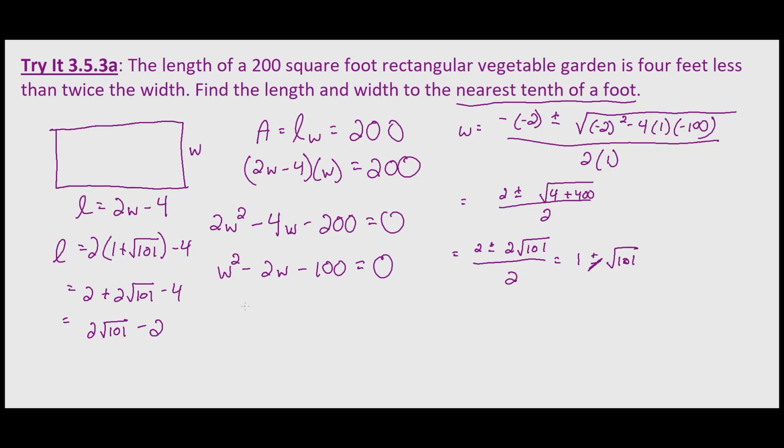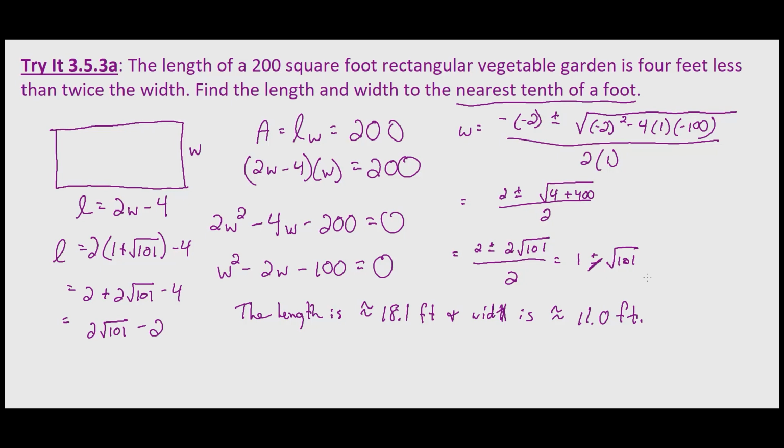Now, taking decimal approximations of both, that tells us that our length, 2 times the square root of 101 minus 2, is approximately 18.1 feet. And then the width, which is 1 plus the square root of 101, that makes it approximately, again to the nearest tenth of a foot, 11.0 feet.